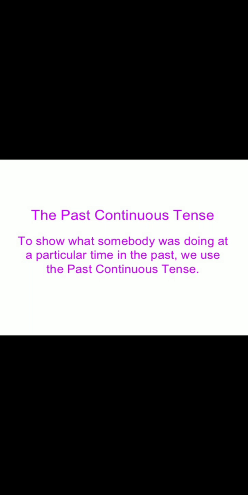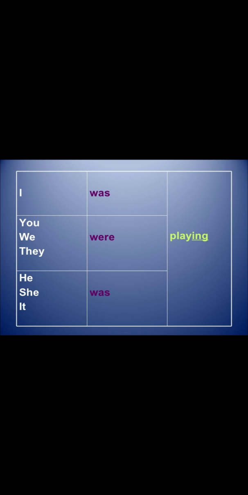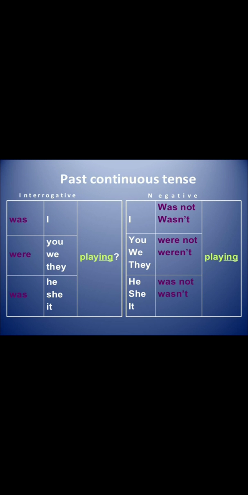Now let us move on to the past continuous tense. To show what somebody was doing at a particular time in the past, we use the past continuous tense. How? We can see. I was playing. You were playing. We were playing. They were playing. He was playing. She was playing. It was playing. It is the past continuous tense. Whatever we were doing in the past, when we add -ing, it is the past continuous tense. Come, let us see a few more examples.